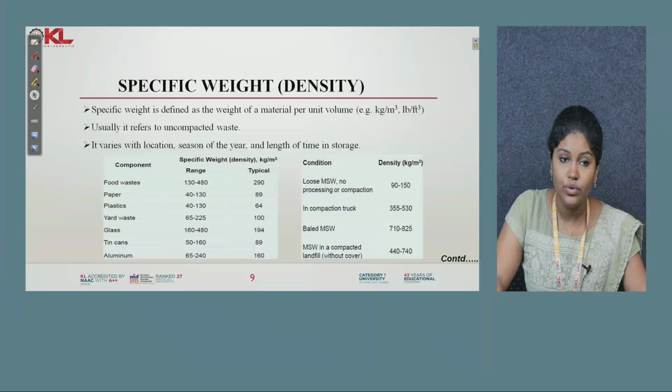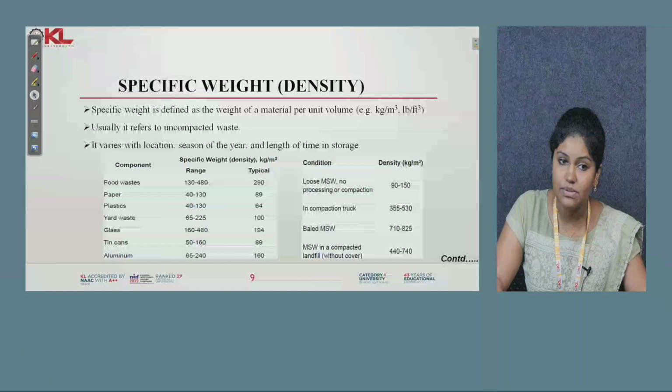And other than that, you can see in the first table the different components of waste. In that you can see the specific weight. The specific weight is more for the food waste, because moisture content will also be there. So the specific weight is more in the case of food waste, and the least is for the plastic waste.